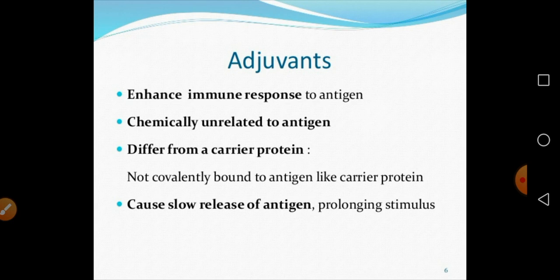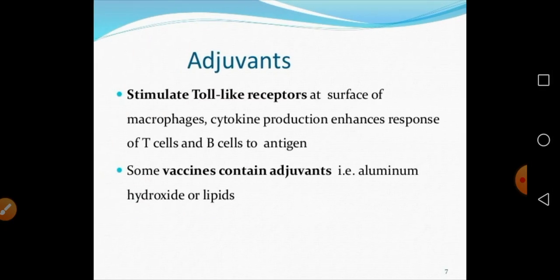Different from carrier proteins, which act as antigens and are covalently bound to the antigens, adjuvants are not covalently bound, and they cause a slow release of antigen. So that is prolonging the stimulus. Adjuvants also stimulate the toll-like receptor at the surface of macrophage, and they are responsible for the cytokine production that enhances the response of T cell and B cell to the antigen.